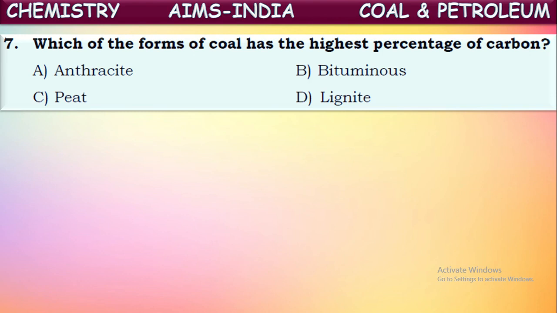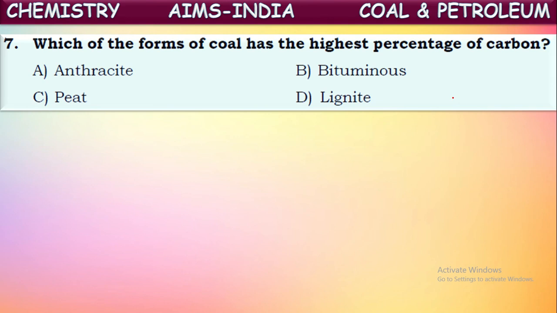The starting stage is called peat. At this stage, carbon is available along with some other impurities, some other elements also. The percentage of carbon will be less, nearly 25 to 30%. All the remaining will be impurities. Slowly, the percentage of carbon increases and the percentage of the remaining elements is reduced.